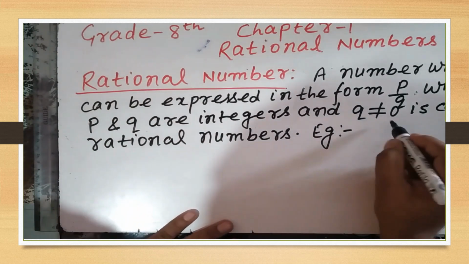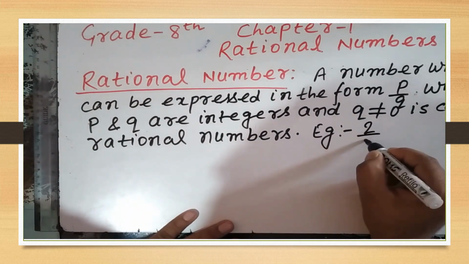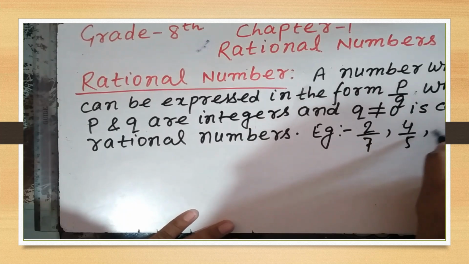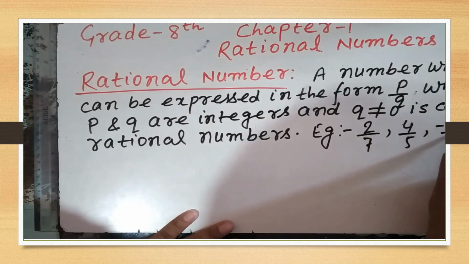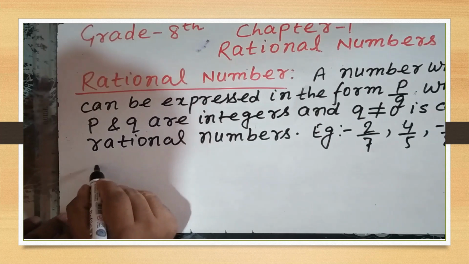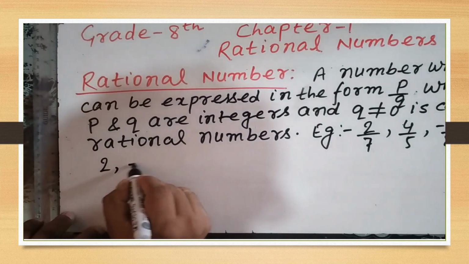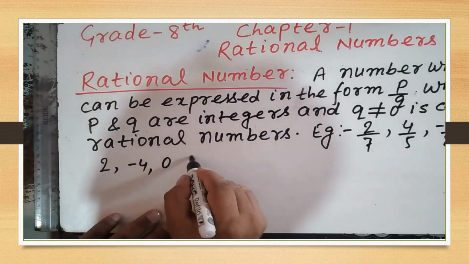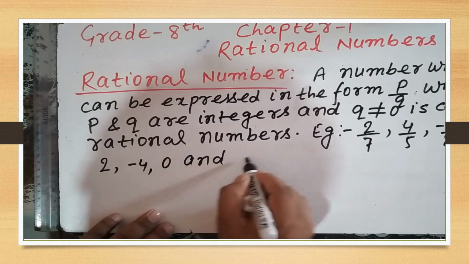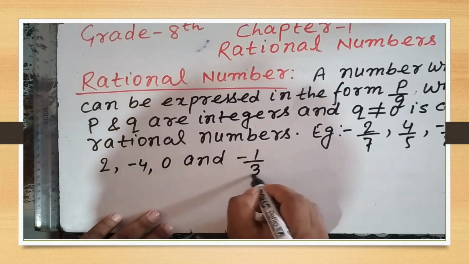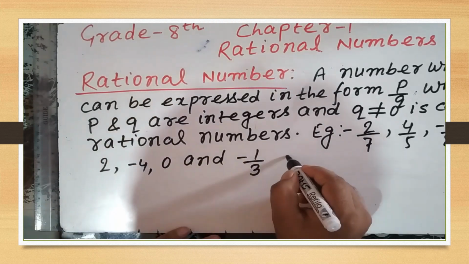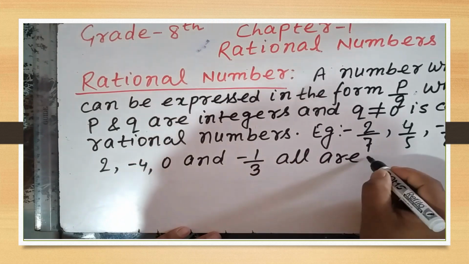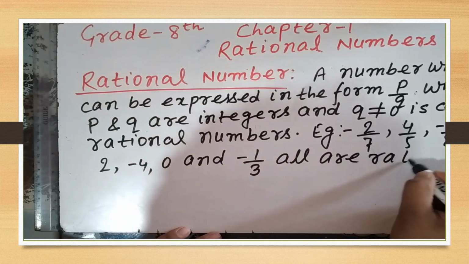As for example, 2 by 7, 4 by 5, minus 3 by 8, 2, minus 4, 0 and minus 1 by 3, all are rational numbers.